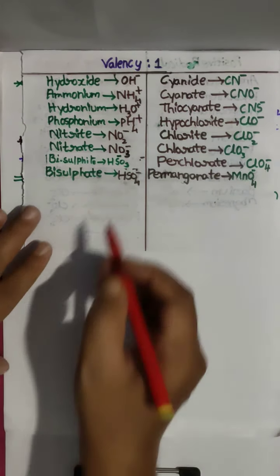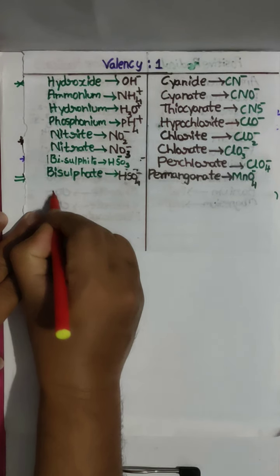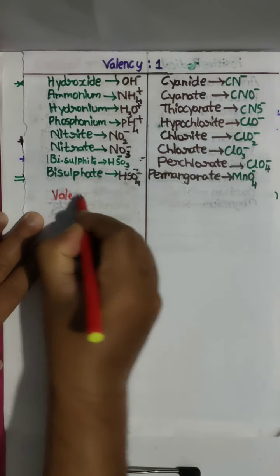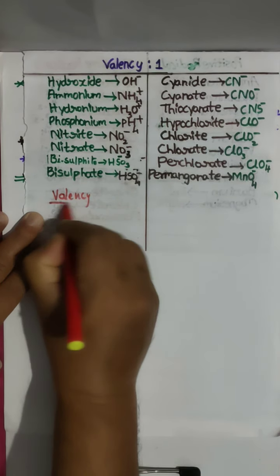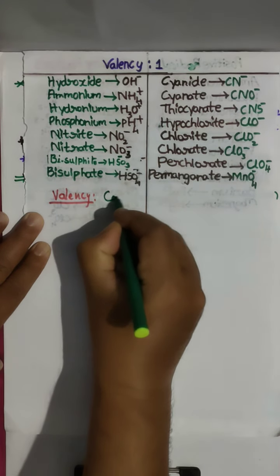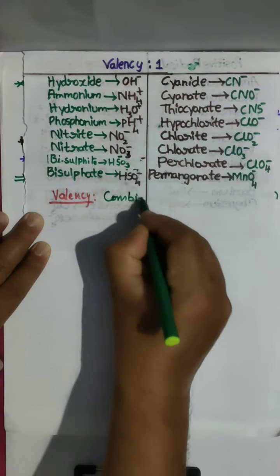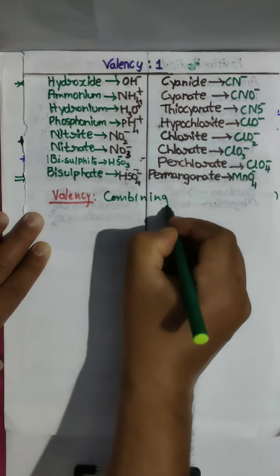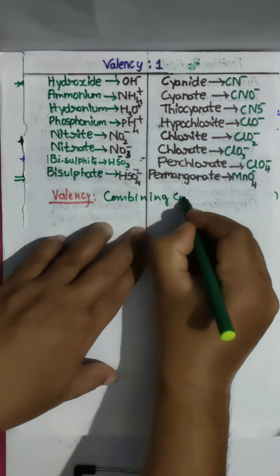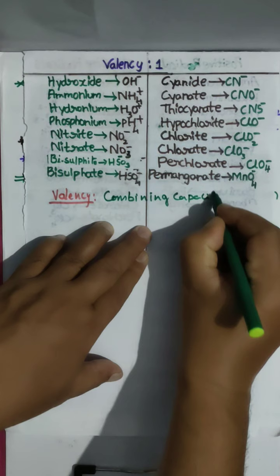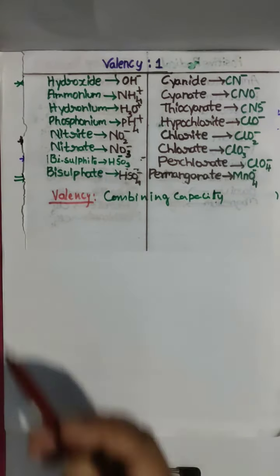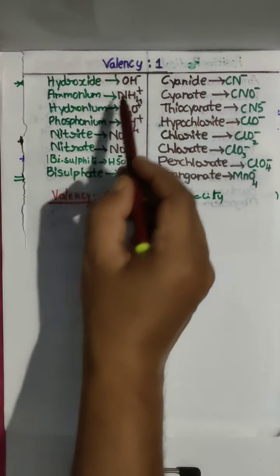What is the word here? Valency means, valency is nothing but combining capacity. Combining capacity of a particular atom or molecule is called valency. So valency 1, all together I have given here, whether positive or negative.